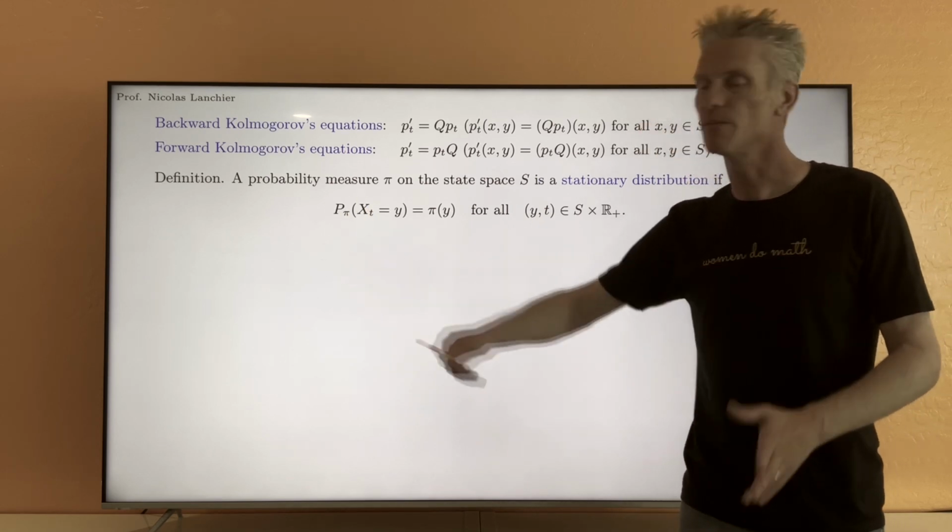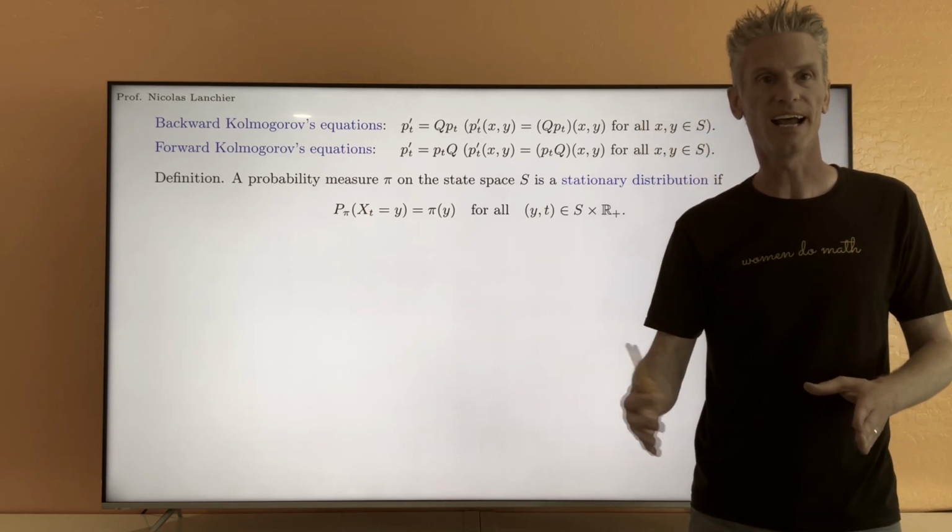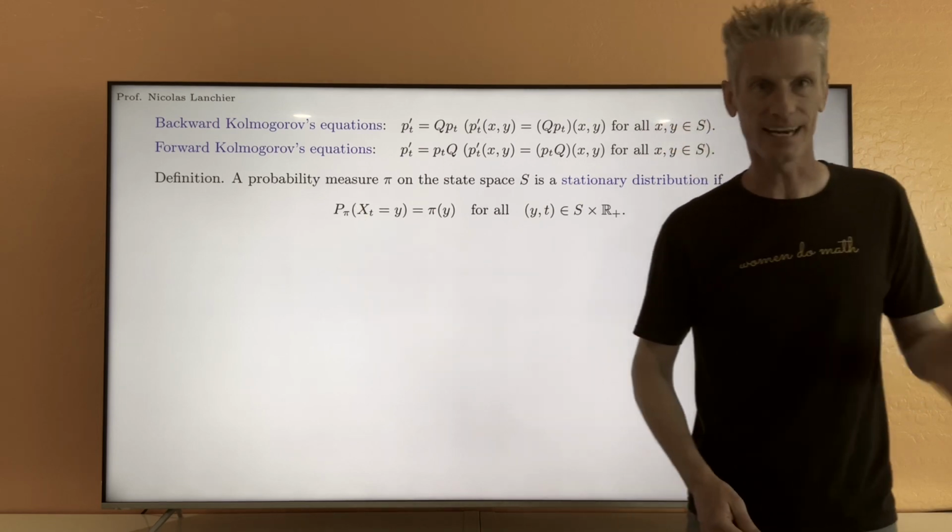This means that X_0 is equal to little x with probability pi_x.